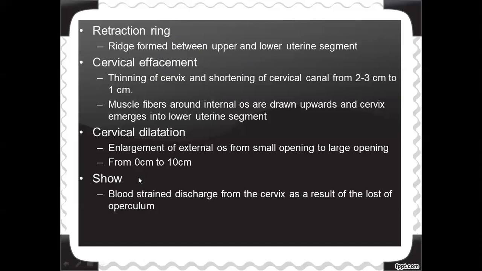In today's class, we saw what is labor or eutocia. Next, what is false labor and what is true labor. False labor is also known as spurious labor. We saw what is lightening. Then what are the criteria to be fulfilled, what are the stages of labor, and also the physiological changes during the first stage of labor.